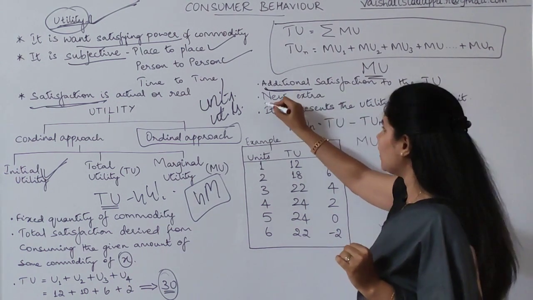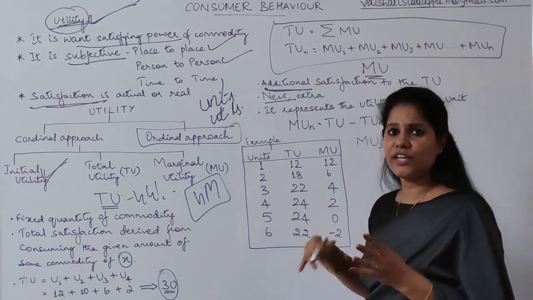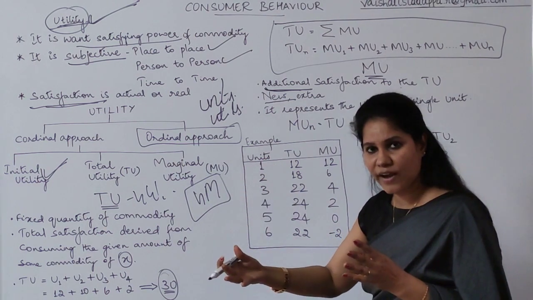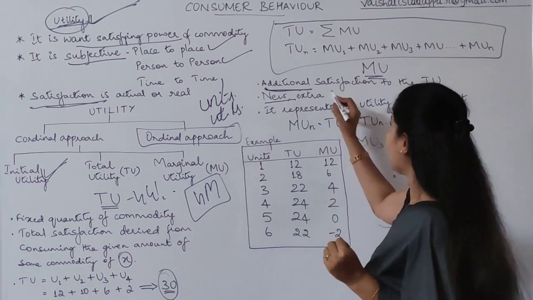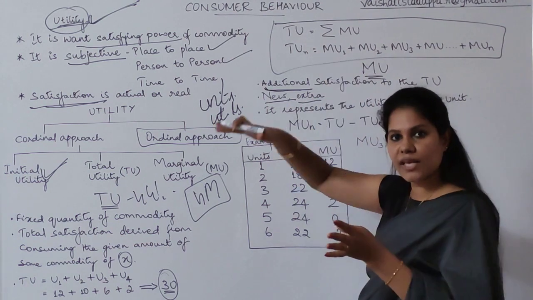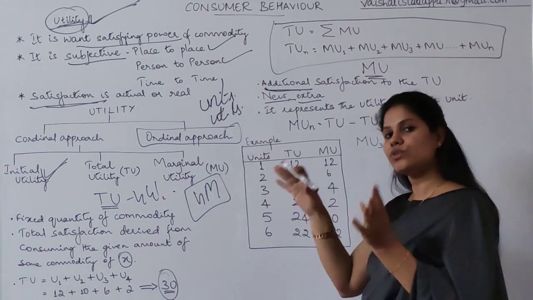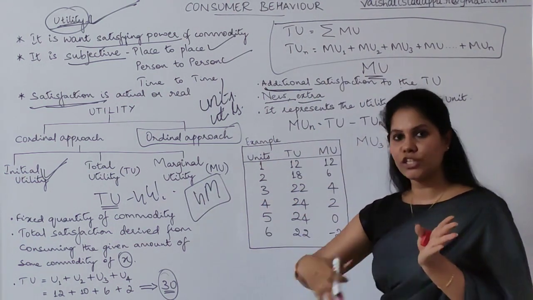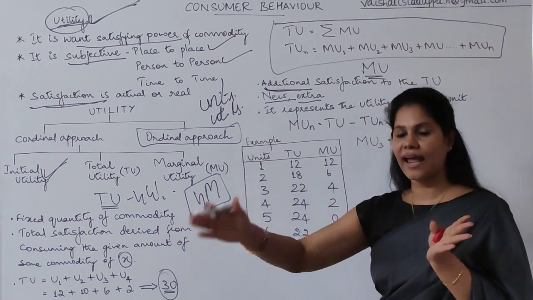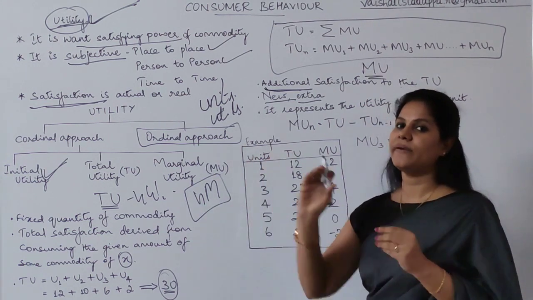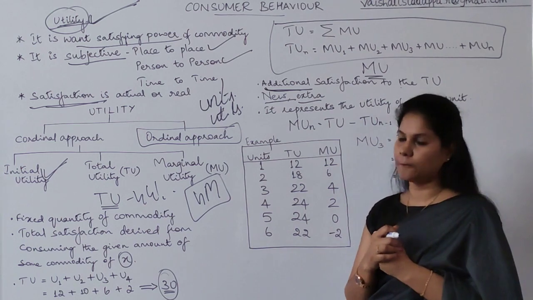So next here, we can call it as a new satisfaction which is added to the total utility. Otherwise, extra things which is added to the total utility. The new things which is getting added, additional to the total utility, which is adding and adding and adding. So these all will be considered as marginal utility.